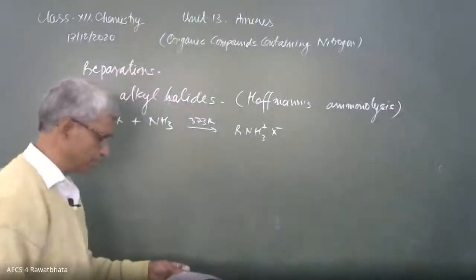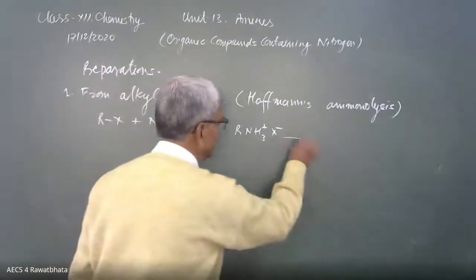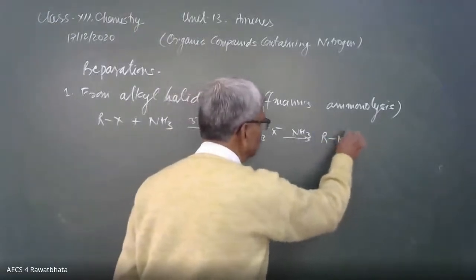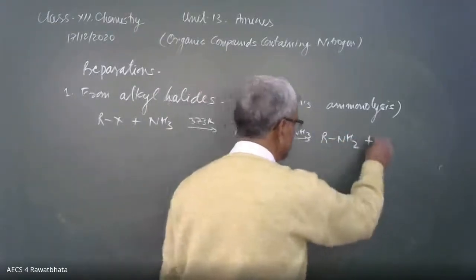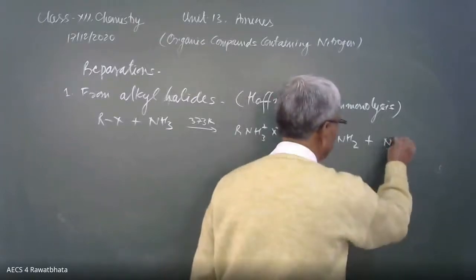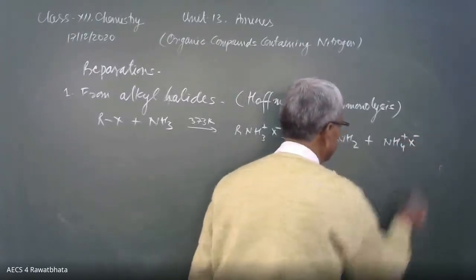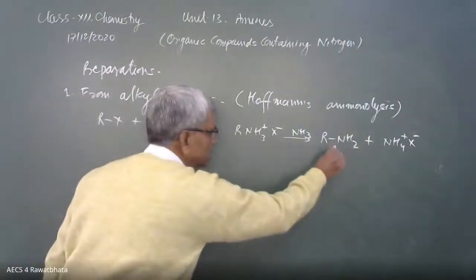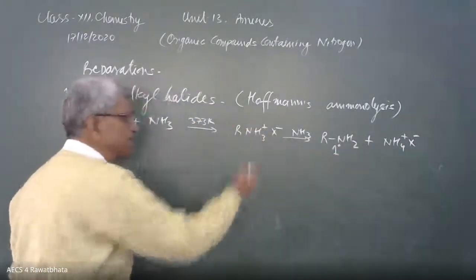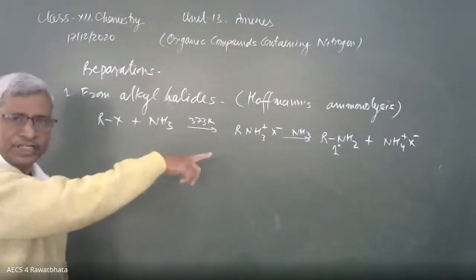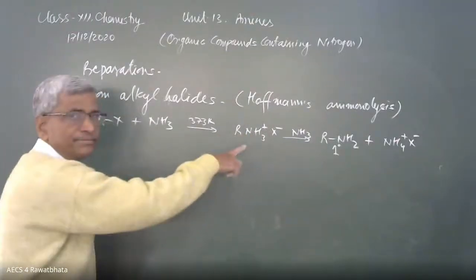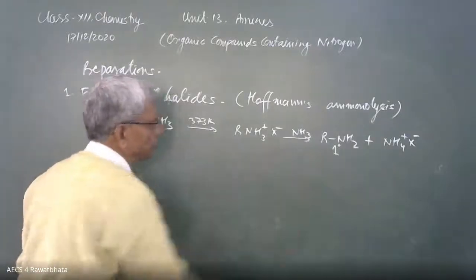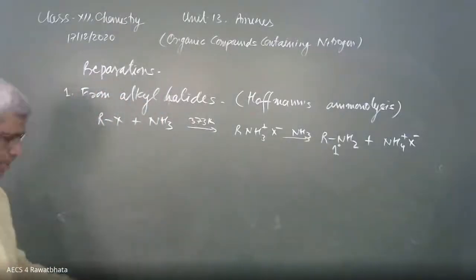This type of salt is obtained first, and then it again combines with an NH3 molecule to form RNH2 plus another compound, NH4+ X-. This is the reaction. Before forming the 1 degree amine, it forms an intermediate. We can write the 1 degree amine directly without writing this intermediate, but it forms in between, and then it breaks into this 1 degree amine.